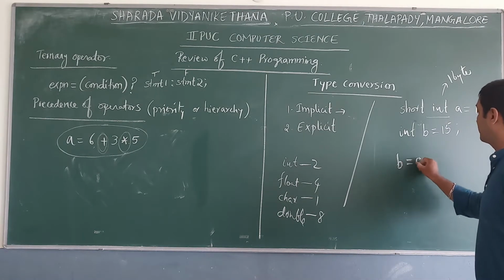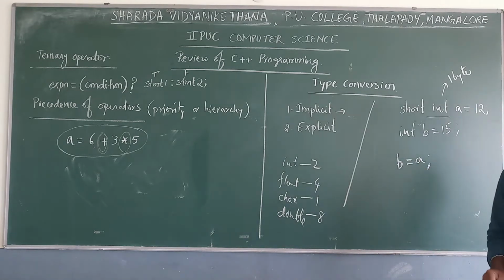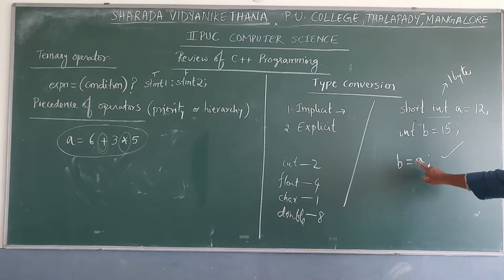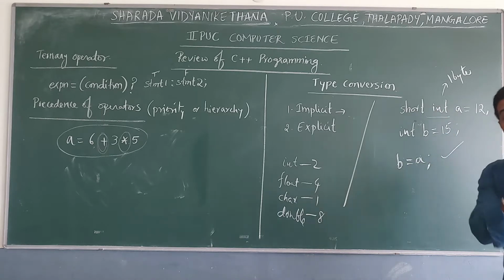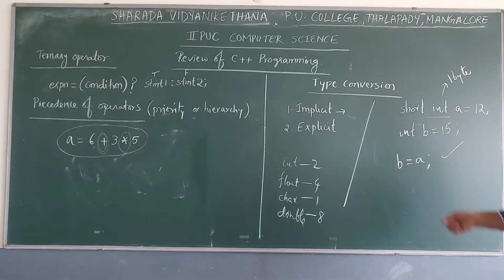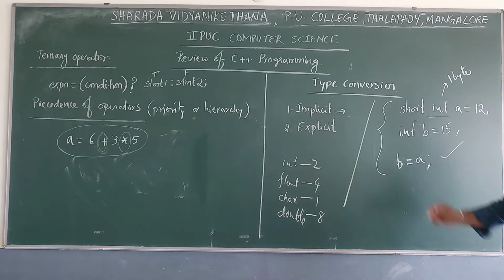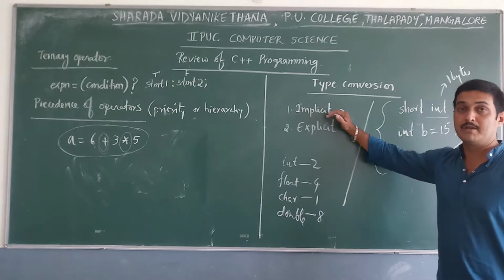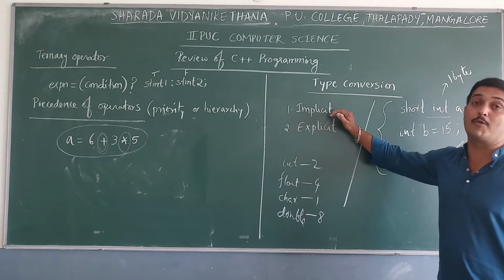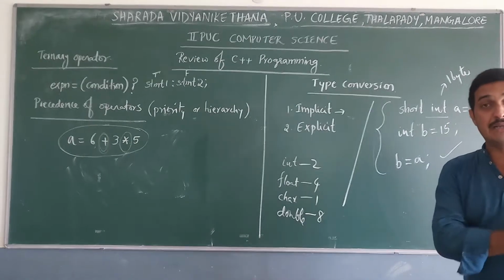This type of assignment operation is allowed in C++. There is no need of any operator to convert a short integer to an integer, or any other conversion between data types. This type of conversion is called implicit type conversion. Implicit type conversion does not require any operator to convert from one data type to another.